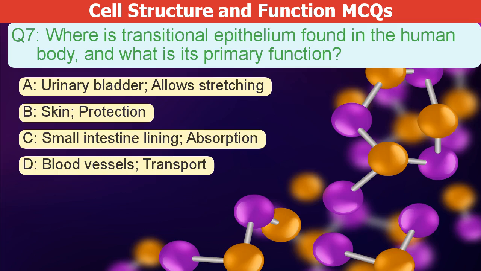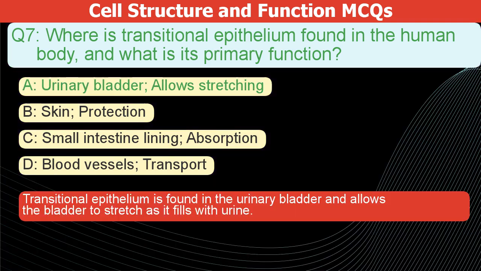Where is transitional epithelium found in the human body, and what is its primary function? A. Urinary bladder, allows stretching. B. Skin protection. C. Small intestine lining, absorption. D. Blood vessels, transport. The correct answer is A. Transitional epithelium is found in the urinary bladder and allows the bladder to stretch as it fills with urine.